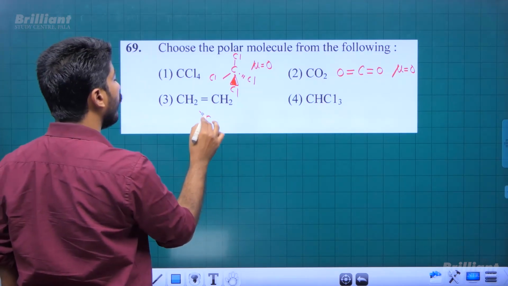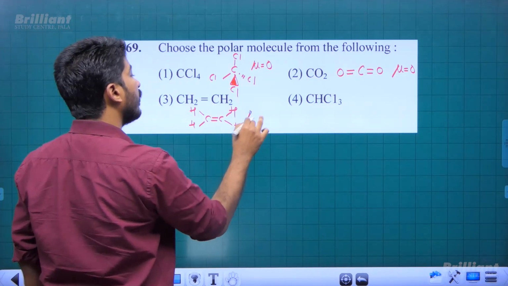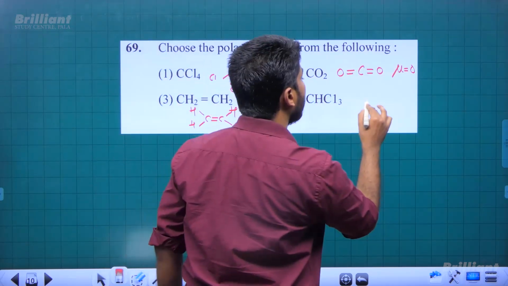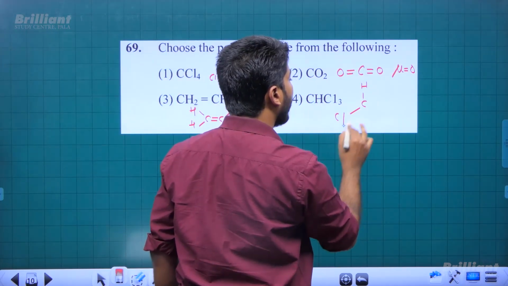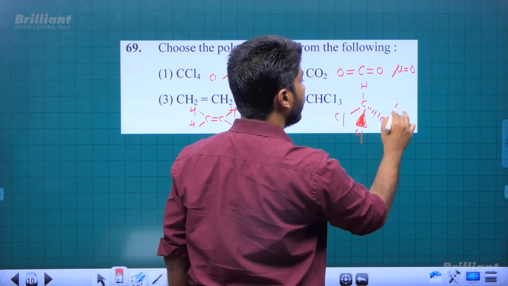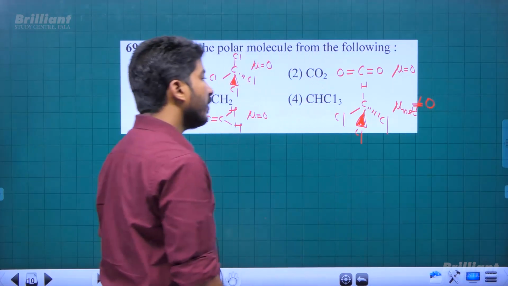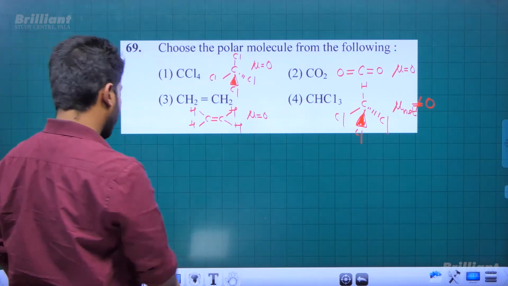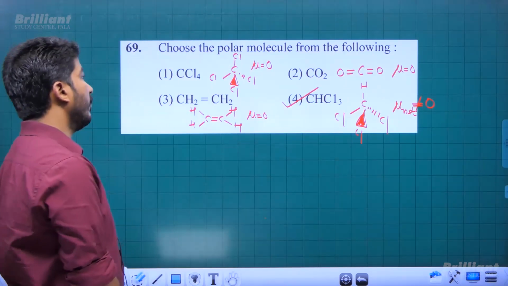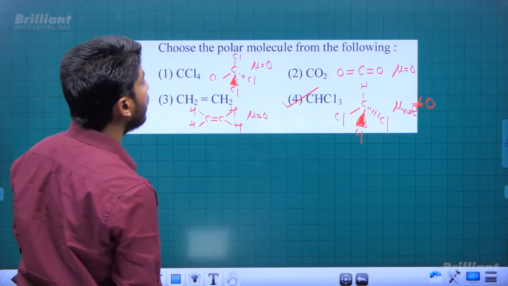CH2 is also having 0 dipole moment because of the symmetry of the geometry. So this is also giving 0 dipole moment, a non-polar molecule. And in CHCl3, the bond dipoles are not exactly cancelling each other, and we will have a non-zero effective dipole moment, right? Mu net not equal to 0, but it is very low only. So CHCl3 is the polar molecule, and the other 3 compounds are all non-polar due to effective 0 dipole moment, right?